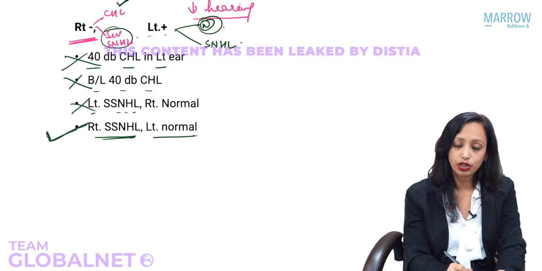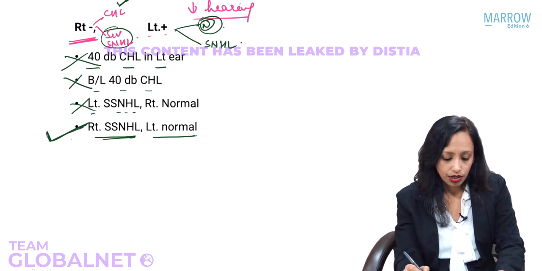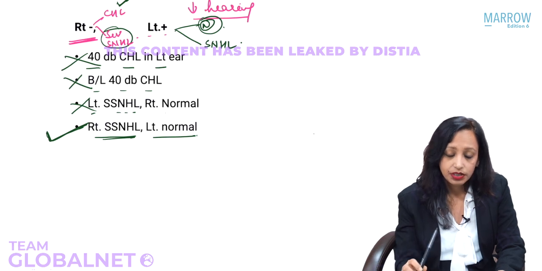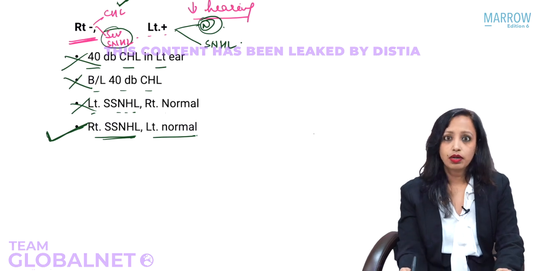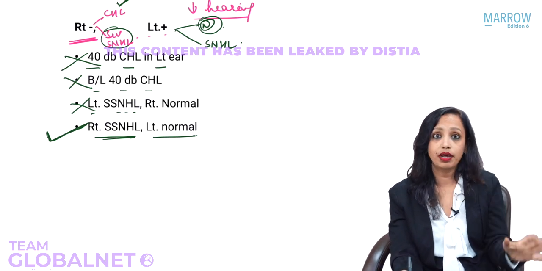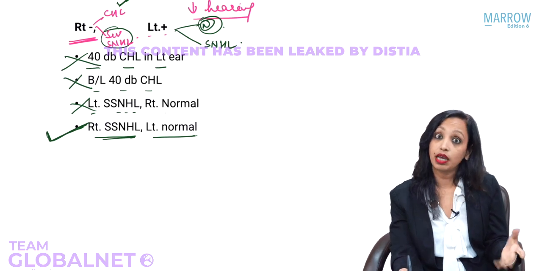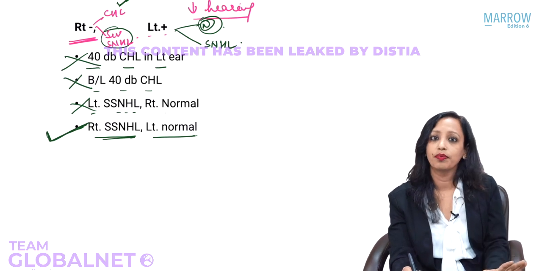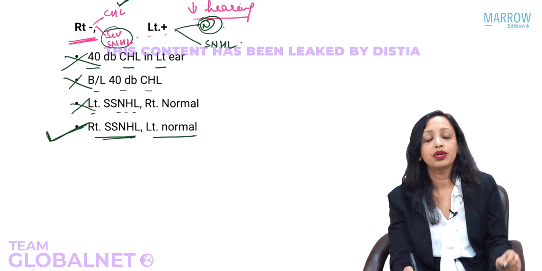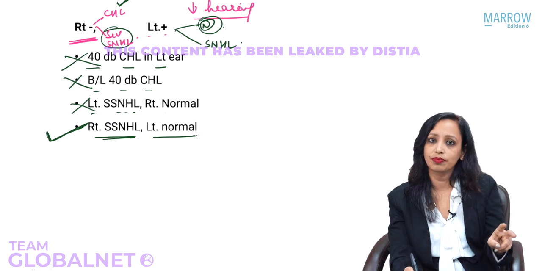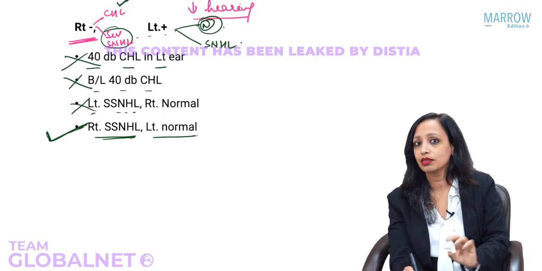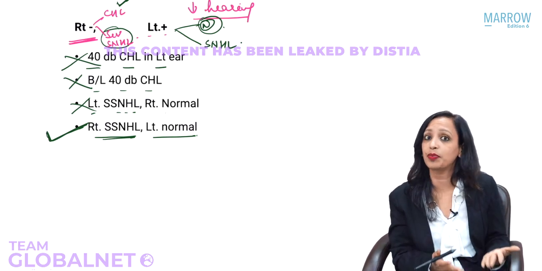So this was a question of AIIMS. When it was asked: 40 decibel conductive hearing loss in the left ear, bilateral conductive hearing loss, 40 decibel, left severe... My God, I'm having vertigo. Leave this question. AIIMS has to be difficult, no? Is this difficult? No. To answer this question, you need to know only two things. Rinne is positive in which two things? Rinne is negative in which two things? Not even Weber's is expected here.